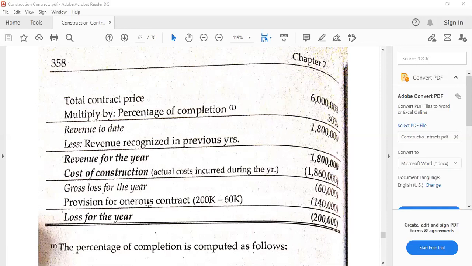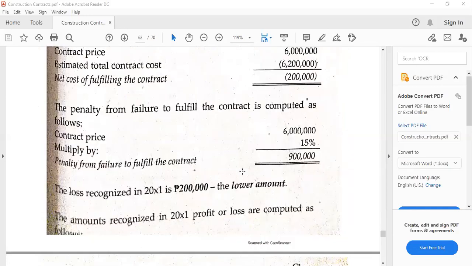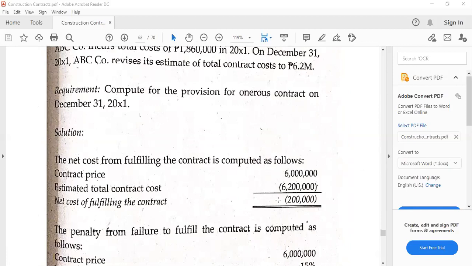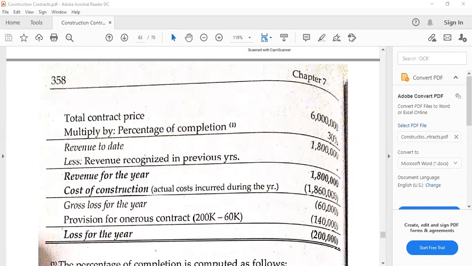And this is also good if we are going to determine how much really is the provision for onerous contract as squeezed. So remember, we've said that the moment we know under the analysis, for example, 6 million minus 6.2 million, that there is a loss, we do not make use anymore of percentage of completion. That's the rule.